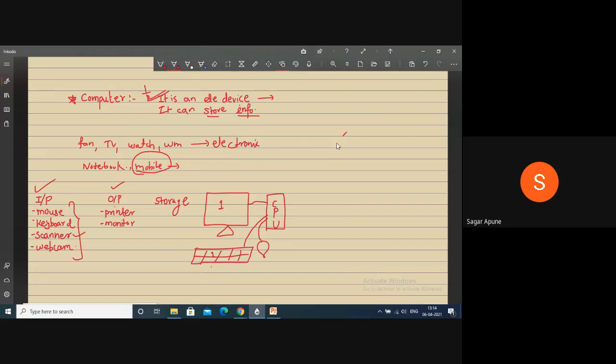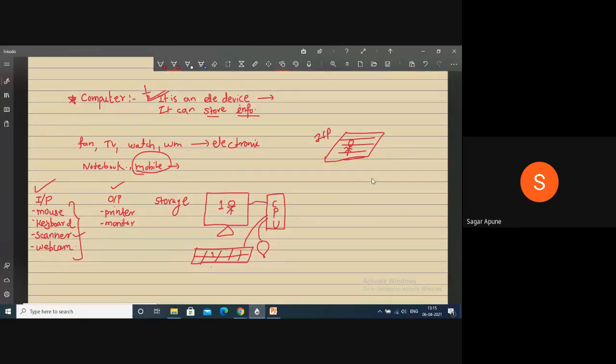Scanner is an input device, right? It is a flatbed. You can put your photograph, and this photograph is scanned by the scanner and it is displayed on the monitor. So we can say scanner is an input device.